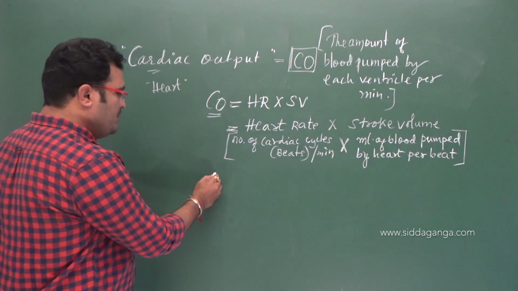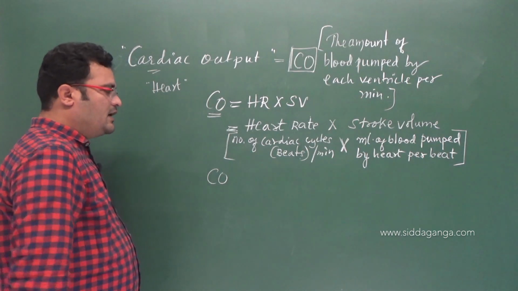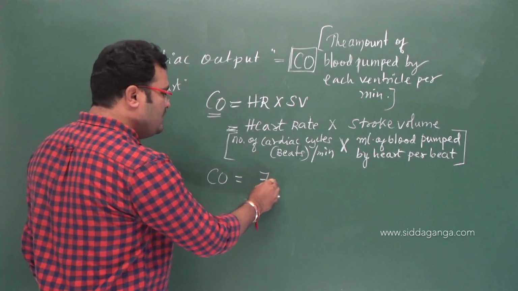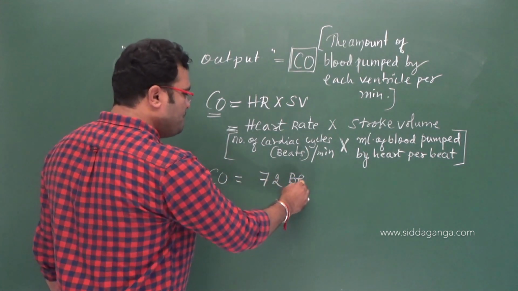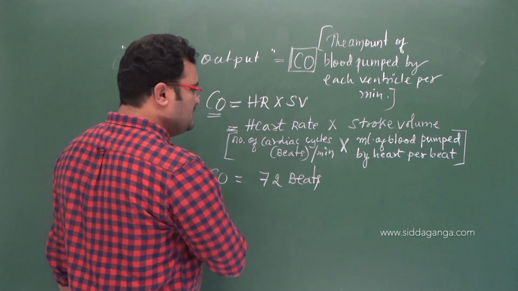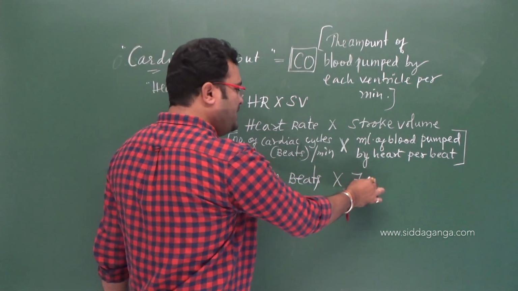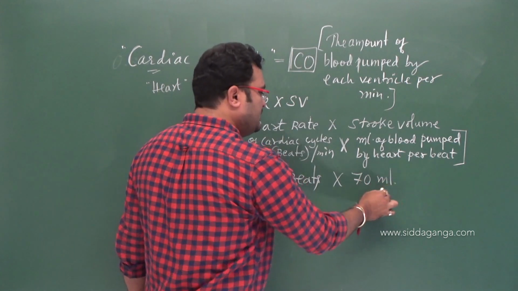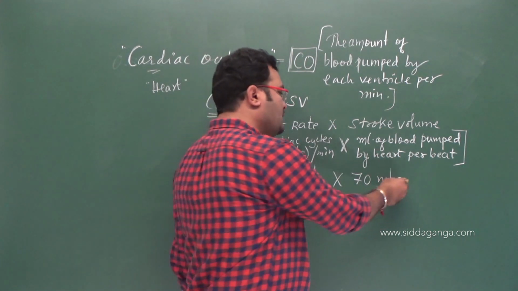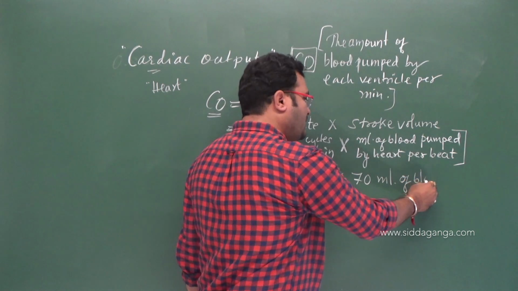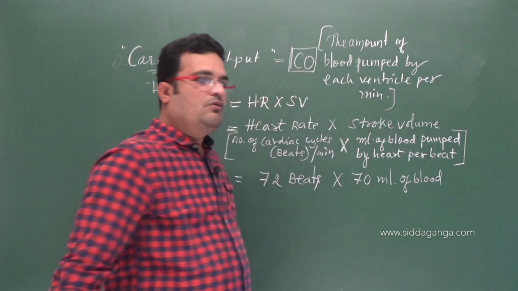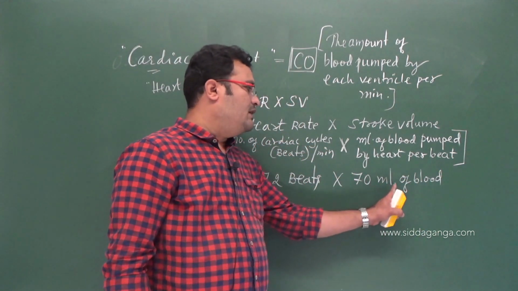So let me take cardiac output is equal to 72 beats, that is HR, and 70 ml. This one is considered as 70 ml of blood, right? This is stroke volume. Stroke volume is usually 70 ml of blood.